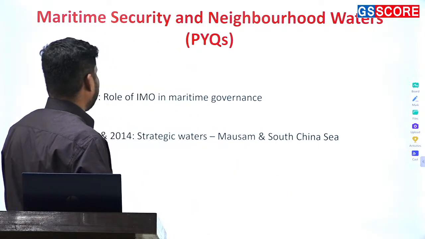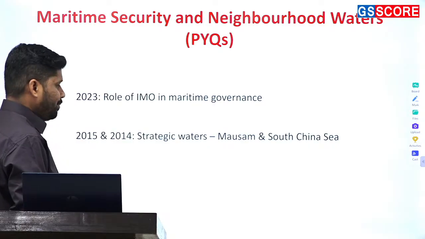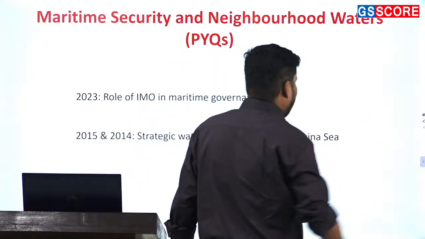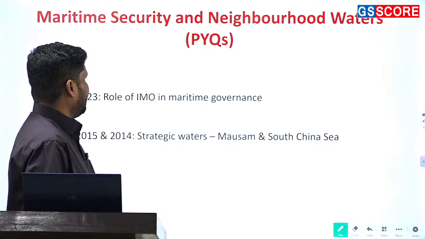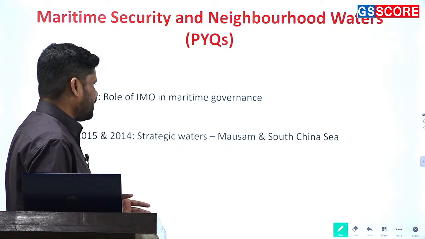Okay. India and its neighborhood, obviously, maritime security becomes important, and here again what we see is a link between international relations and internal security. So, role of IMO, strategic motors.